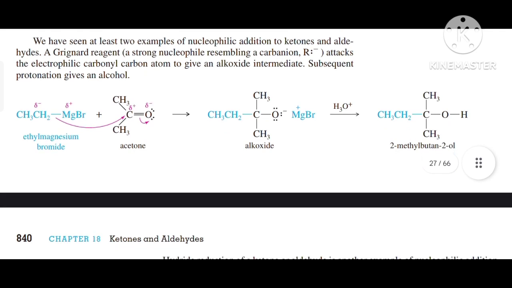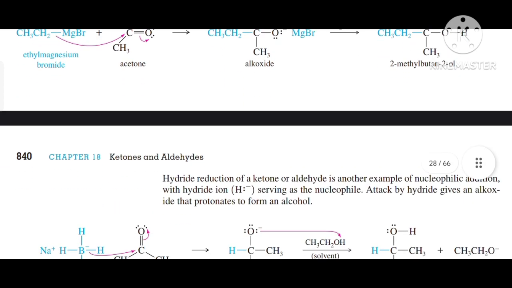So there is an example given over here, that is, acetone is treated with ethyl magnesium bromide, the Grignard reagent, and it gives an alkoxide, basically a magnesium salt compound. Then on hydrolysis it gives 2-methyl butane-2-ol.